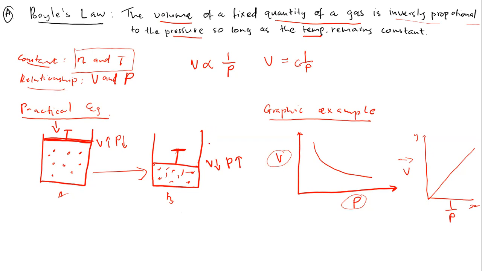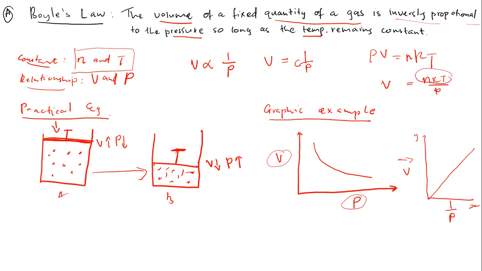We know that we have the ideal gas equation, okay? But I don't want to talk about it right now. I want to talk about it at the end of this session. The thing is, we know that it is denoted by PV = nRT. So now, if I want to make V the subject of the formula, I'm going to divide both sides by P, whereby I'm going to have nRT divided by P. And remember, in Boyle's law we have to keep this constant.